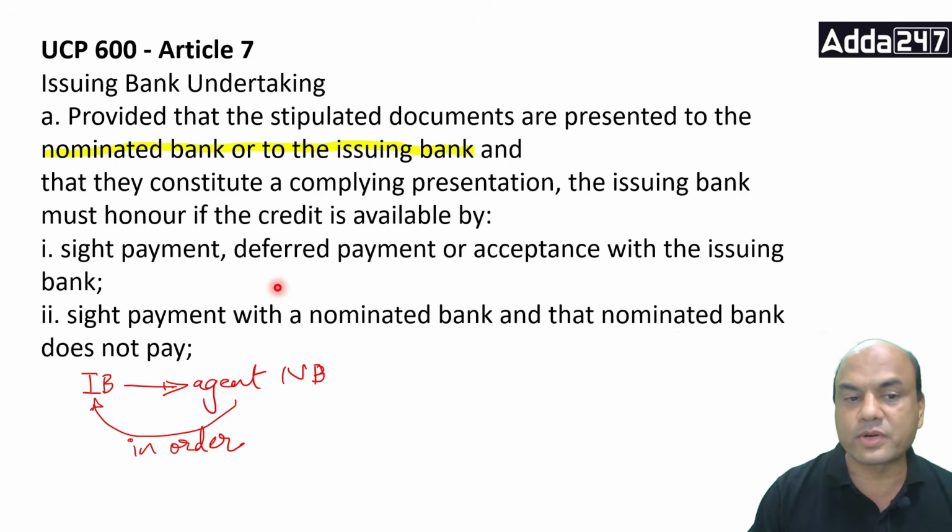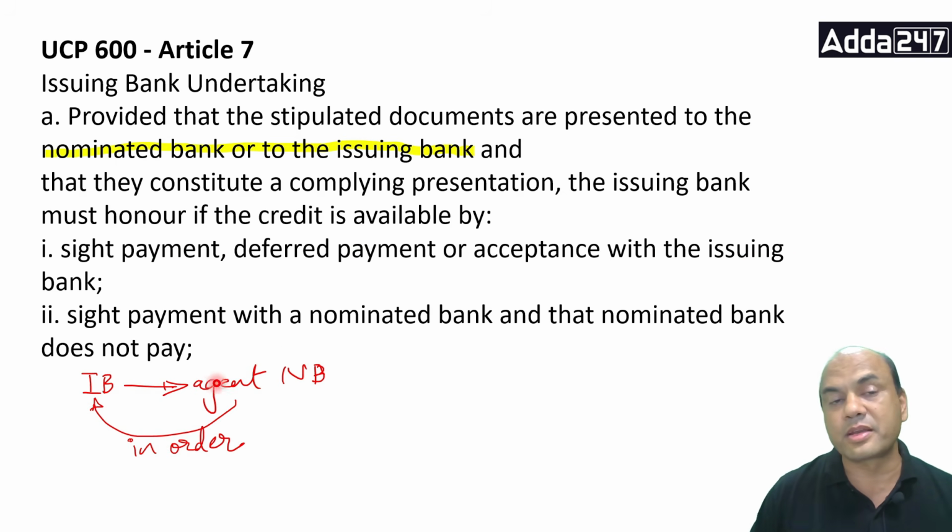So in this case, what happens? If the credit is available with the issuing bank and the documents are presented to the nominated bank, then also it is assumed that the documents have been presented to the issuing bank only, because they have been presented to the agent.